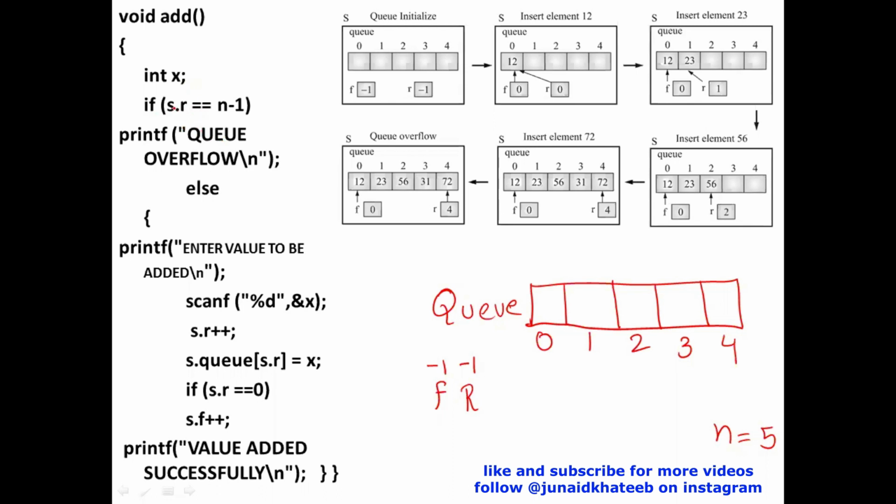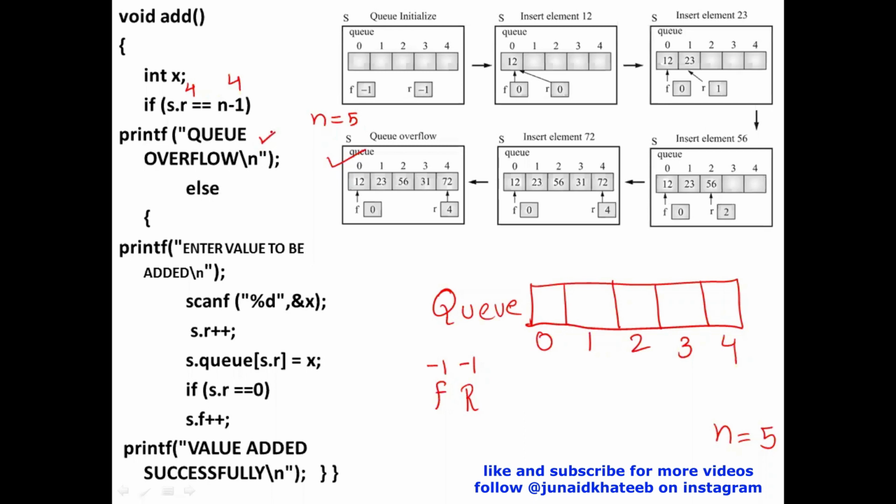I'll check if the value of this rear is equal to n-1. If it refers to the last index, that means the queue is full. Now, please look at this case. Suppose this was the case. The value of r is 4. If there are n values, in this case, there are 5 values. So if n is 5, the last index is 4, n-1 is 4, 4 is equal to 4 is true.